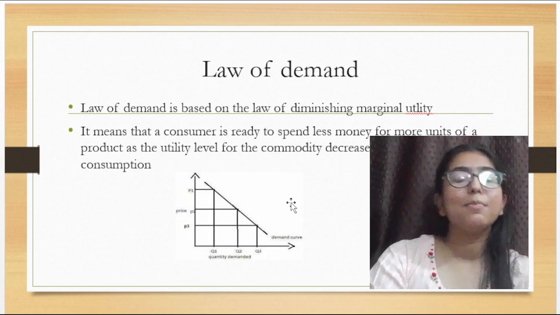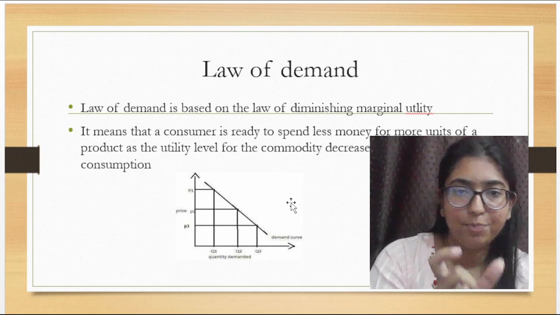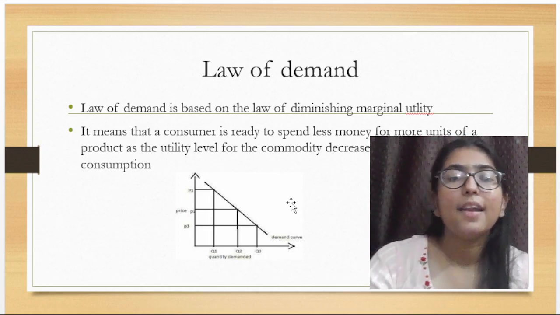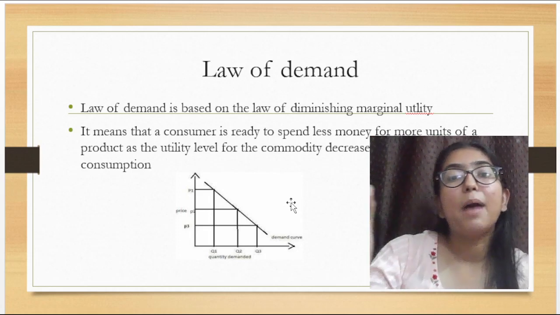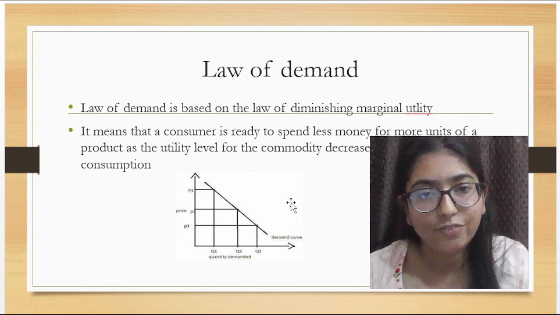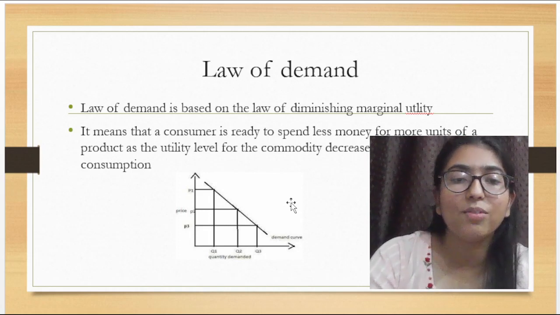Okay, let me give you an example, right? If the price of a commodity is 5, then demand will be 10, right? Now, if the price of the commodity increases to 10, then demand will reduce to 5 because of the law of demand. There are various factors which affect this, which we will study.